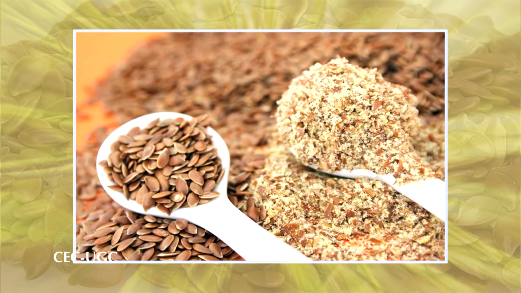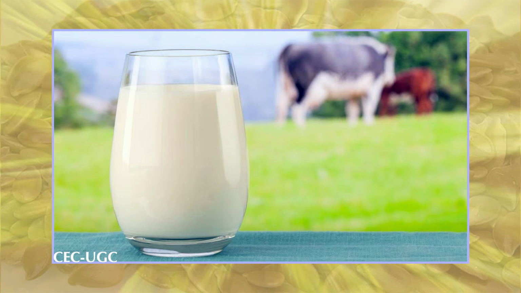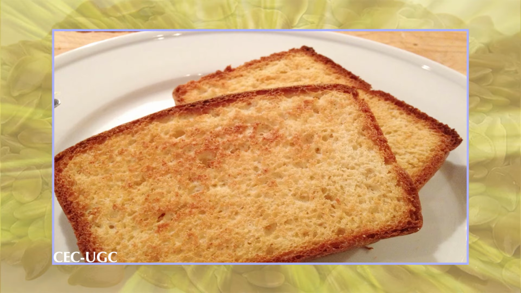One tablespoon of ground flax contains 34 mg of magnesium, about the same amount of magnesium found in a banana, a cup of 2% milk or half a fried chicken breast. The potassium content of ground flax is about 66 mg per tablespoon, or about the same amount of potassium found in 1 slice of toasted bread. Flax is low in sodium.